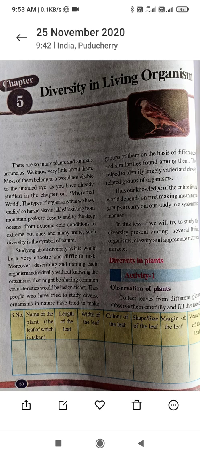Unless you know what they are, how will you know what kind of variety they are? How will you know whether they are useful or harmful? And how do you know how to handle these harmful things? How do you know how to make use of the useful ones? How do you know how to understand each and every concept of nature that is available to us? So that's all what we are going to learn in our lesson, diversity in living organisms.